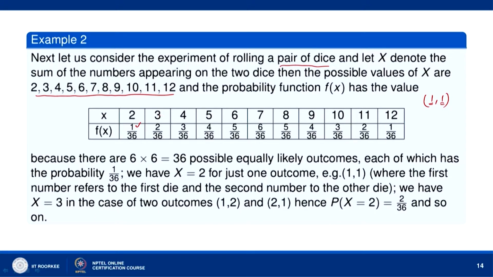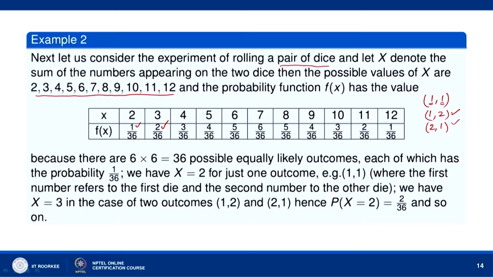Now, when the sum will be 3, we have on die 1 a 1 and on die 2 a 2, or on die 1 a 2 and on die 2 a 1. So, there are 2 possibilities where the sum can be 3. Now, this has probability 1 by 6, this has probability 1 by 6. So, (1, 2) has probability 1 by 36 and (2, 1) will also have probability 1 by 36. So, the total probability is 2 by 36.